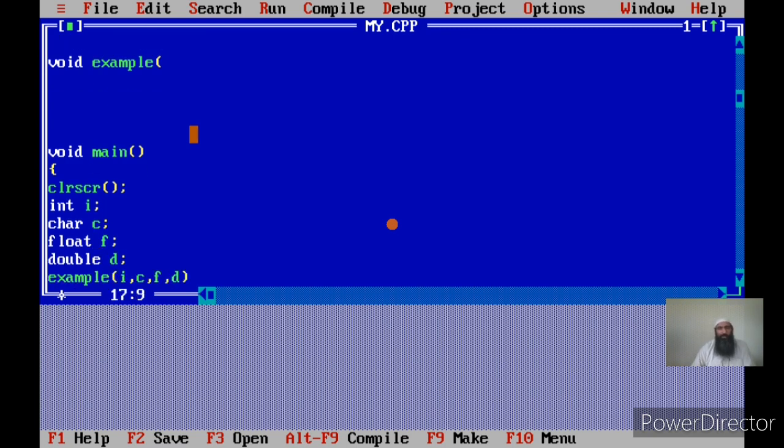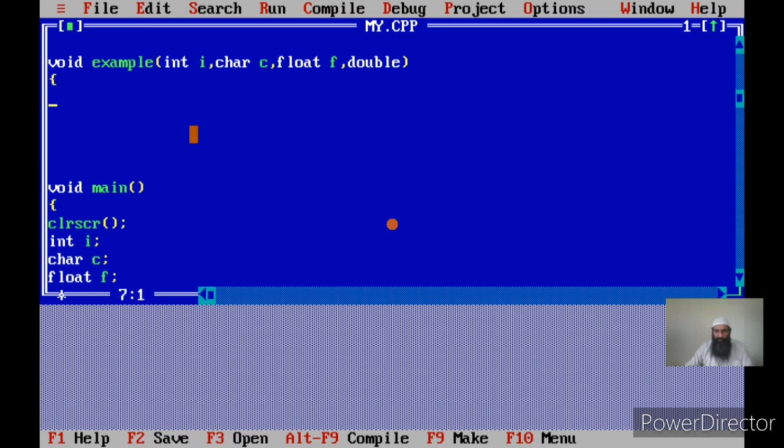Now in a call to example, I have passed I, which is of type integer, therefore the first formal argument should be of the same type. So I can receive int, say I'll name it I, but this I is different from the I of the main, which I have declared in the main. Then the second argument should be of character type, the third argument should be of float type F, and the fourth argument should be of type double. Now I close. This is the first line of the function, then after that comes the body of the function.